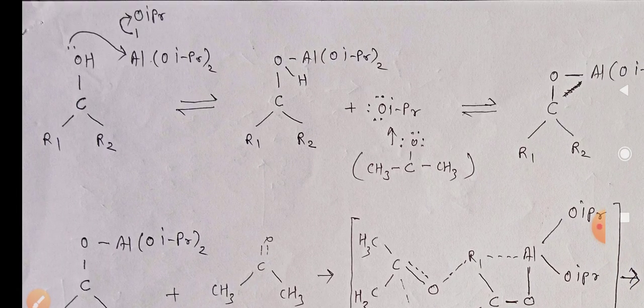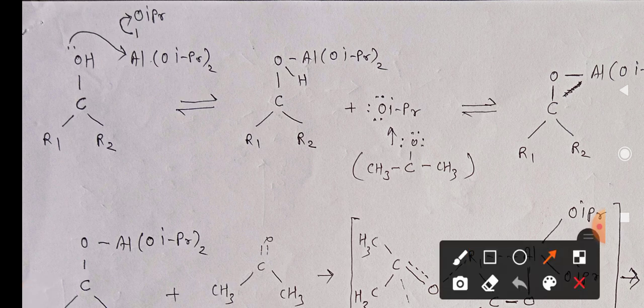You can see here the lone pair of electrons present on oxygen is shared with aluminium to form an oxygen-aluminium bond. After formation of this oxygen-aluminium bond, the oxygen gets bonded with Al(OiPr)2. OiPr again means that out of three, two isopropoxy groups are present and one is given out.